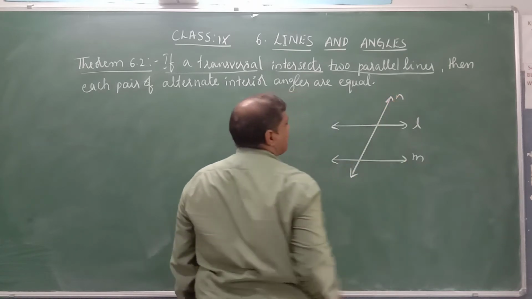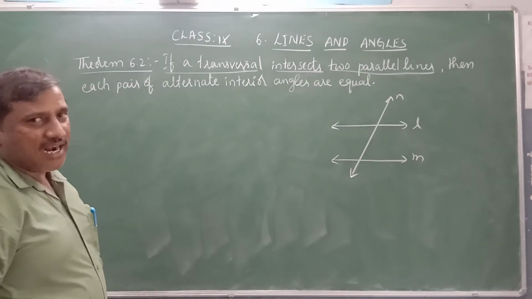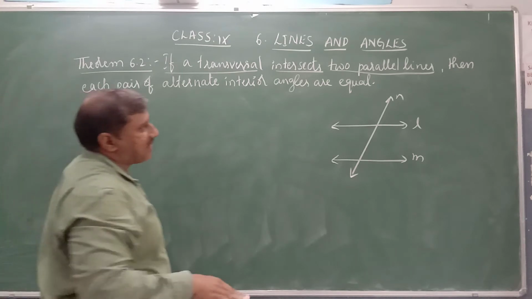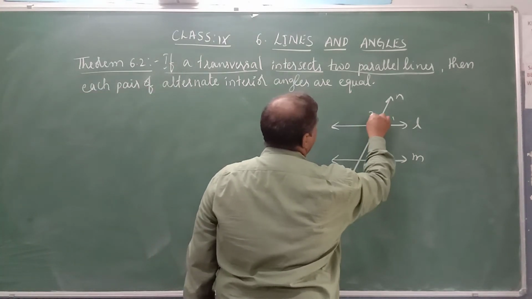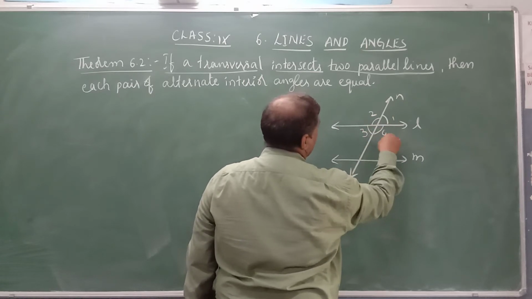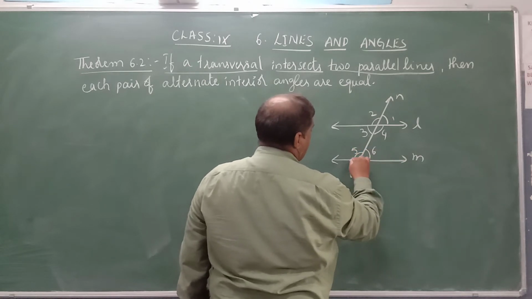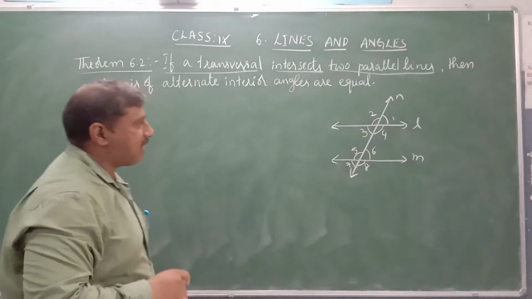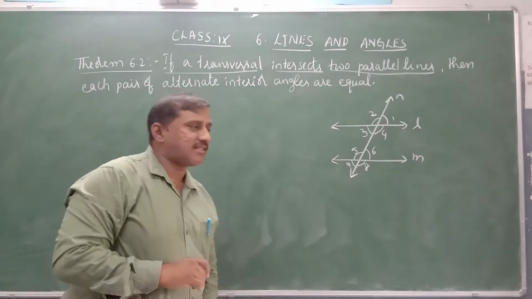Let this be angle 1 and this angle 2, then angle 3, angle 4, angle 5, angle 6, angle 7 and angle 8. So four pairs of angles are formed when two lines are intersected by a transversal.